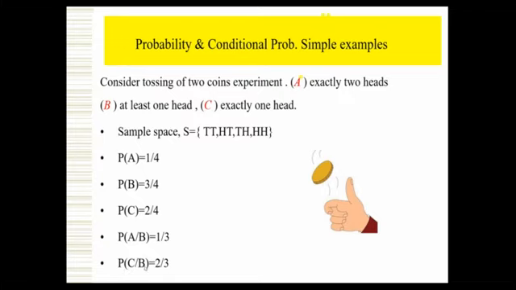So B value here is nothing but at least one head, meaning HT, TH, double H. Out of 3, we are looking for C. What is C? Exactly one head. Exactly one head means how many cases? HT, TH, 2. So 2 by 3 is the answer.